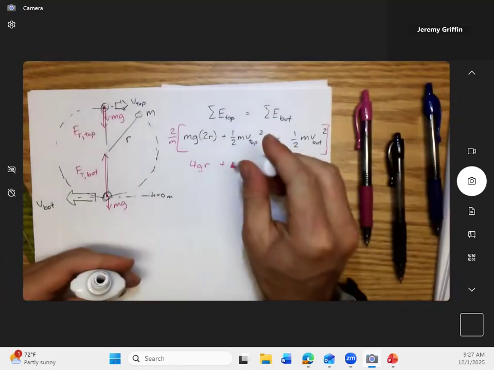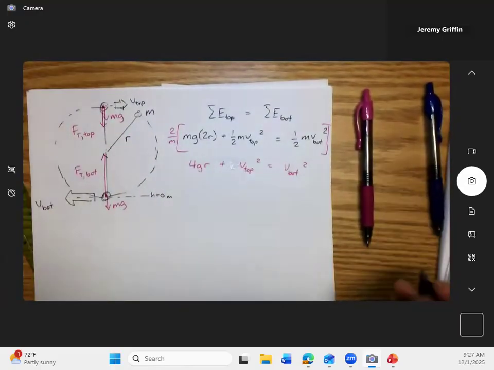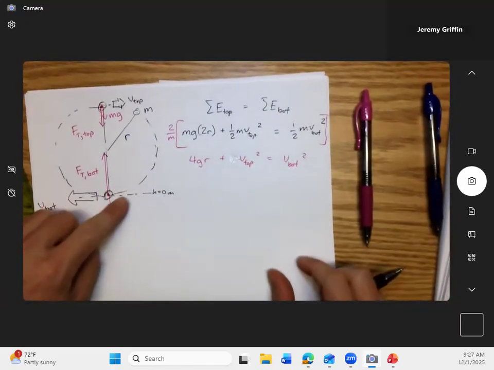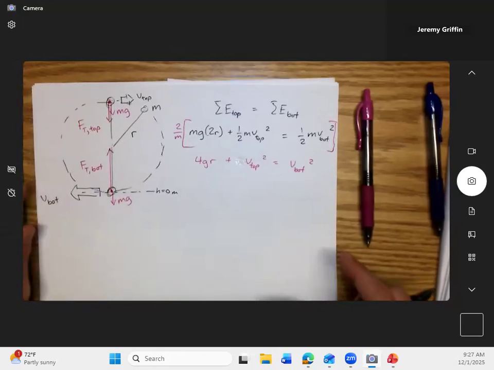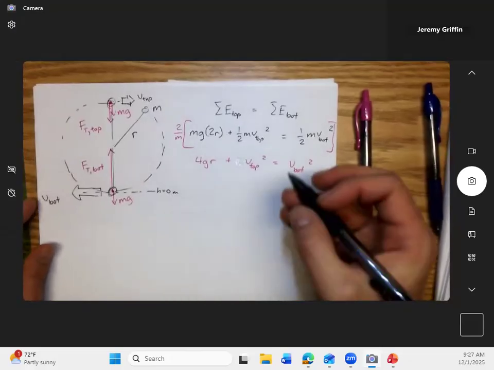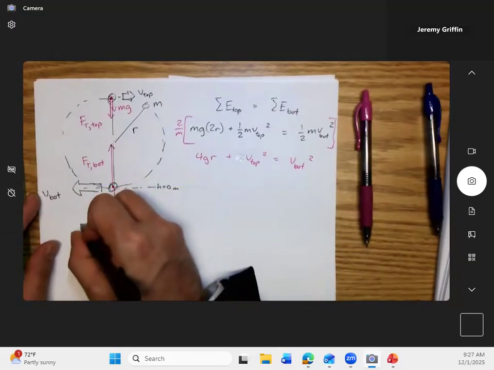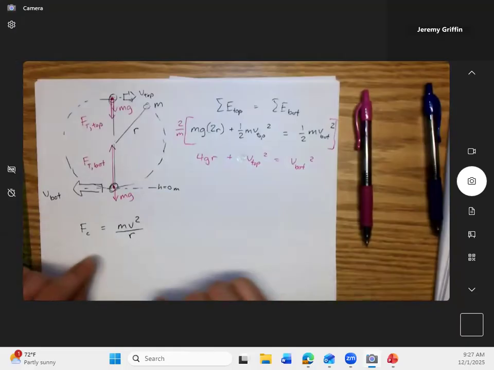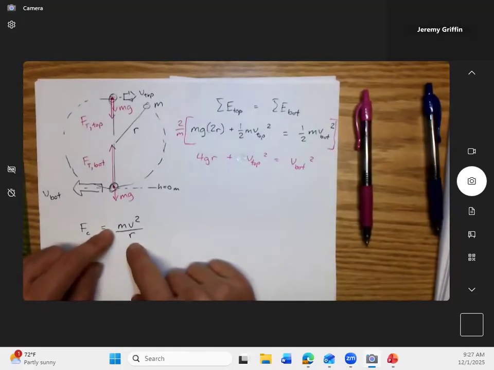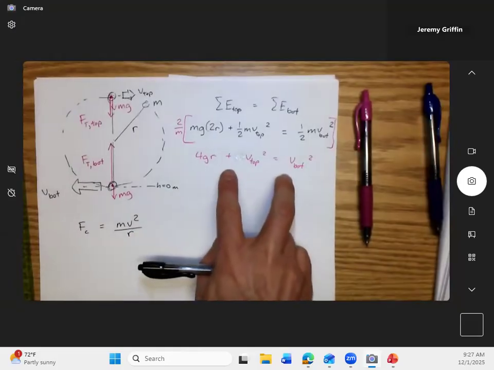Okay, now what can I do? Well, the question was about tension. So maybe I should do some of those forces. In fact, if you're moving on a curved path, what collective force am I thinking of that starts with a C? Centripetal. Okay, we have to do something with centripetal force probably, right? So that's the C, something to do with mv squared over r. Now the mass of the ball is the same everywhere, and the radius is the same everywhere. It's a circle, right? But the speed is changing, and here's the speed relationship. So I'm going to work with this.